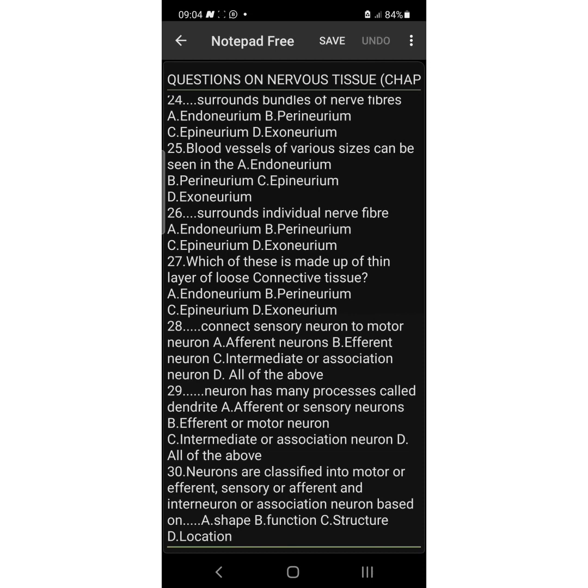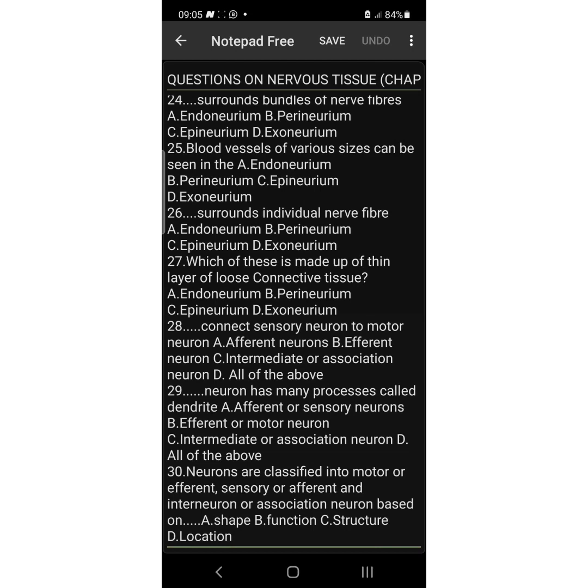Number 28. Dash connects sensory neuron to motor neuron. Afferent neuron is also called sensory neuron. Efferent neuron is also called motor neuron. So the answer is intermediate or association neuron, C. Number 29. Dash neuron has many processes called dendrites.